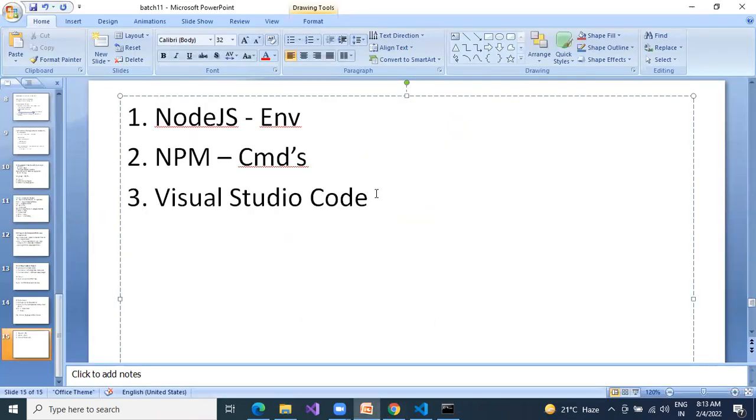Next, so these things are done, right? So after this one, yes. We need to run which command? ng new and then our project name.